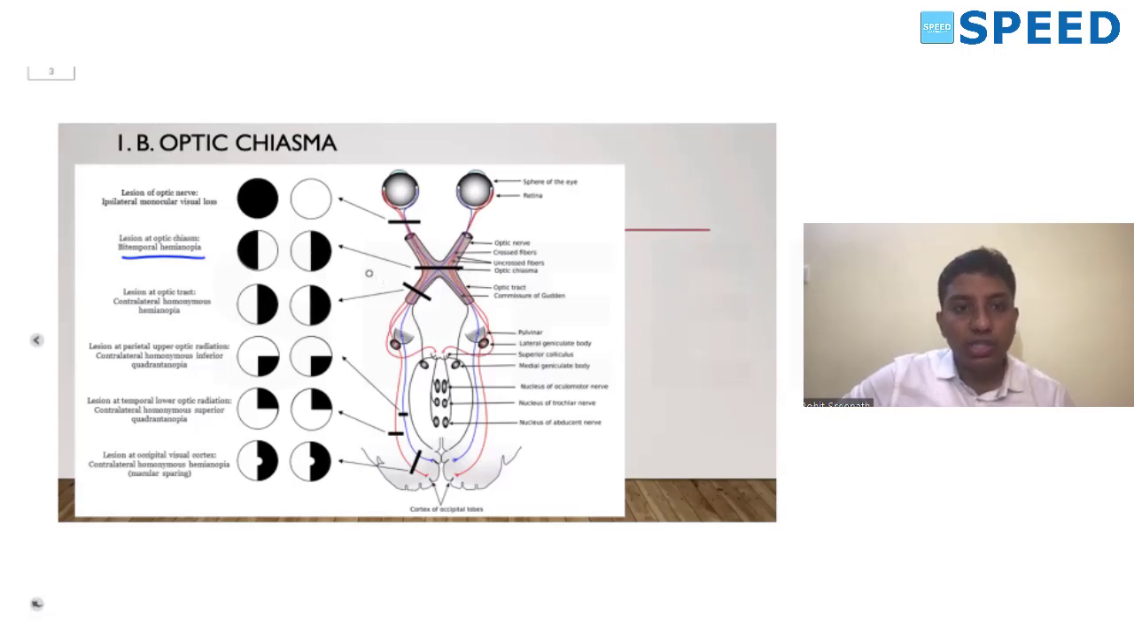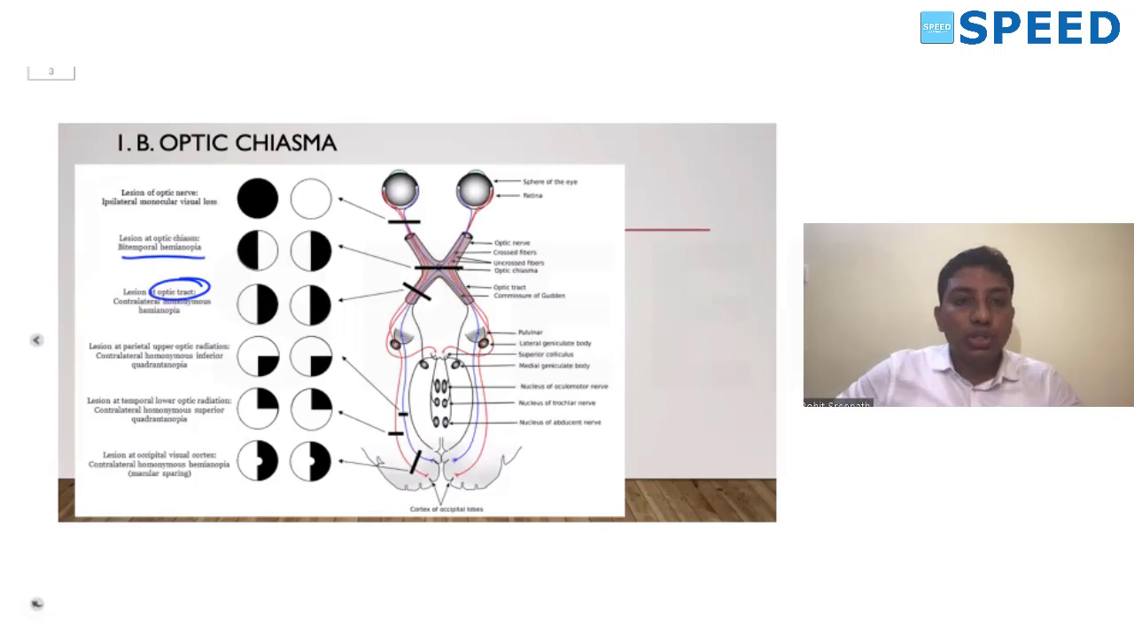See from this table, in the last 3 exams, be it your last NEET exam or your last 2 INI CET exams, they have asked questions from this. Previously 2 times they asked about the optic tract. This time they have asked about the optic chiasma. So this is very important, and that's the reason I'm discussing this in detail in the first slide.